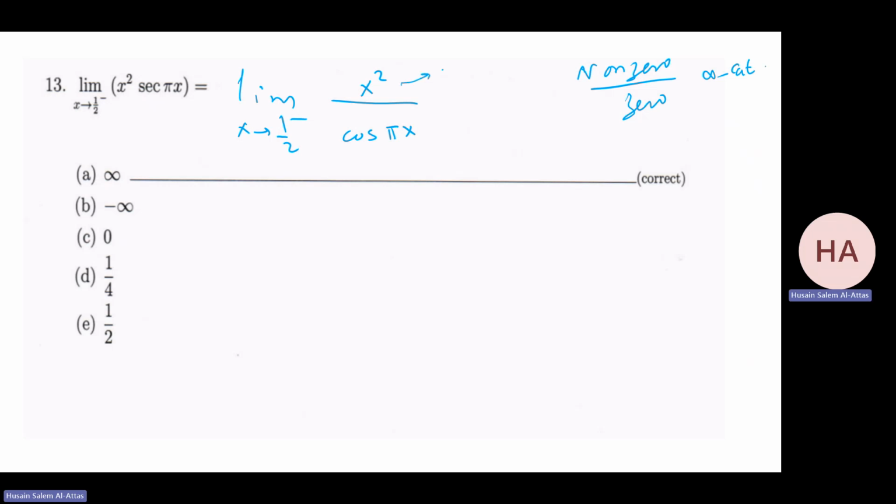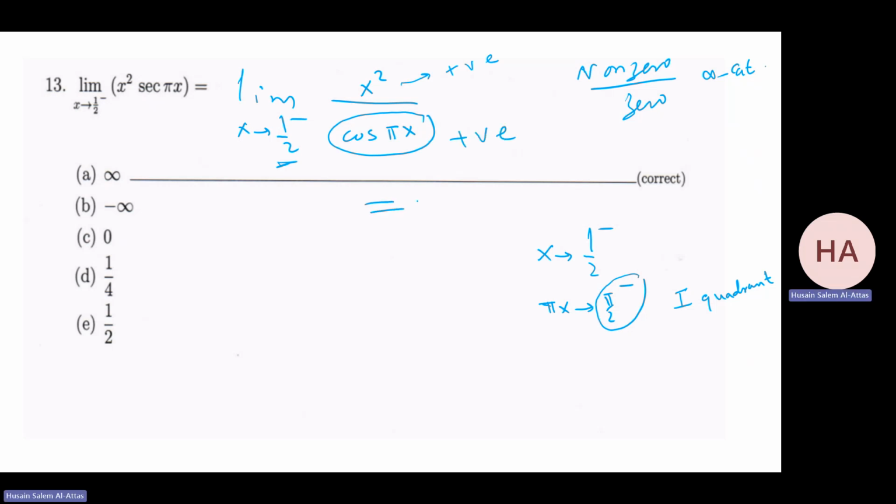This one is always positive because x is squared. I have half from the left. Let me do it in steps. As x goes to half from the left, less than half, pi x will go to where? Pi over 2 from the left. Which quadrant? That will be the first quadrant, where cosine is positive. So this will be positive. So my answer will be plus infinity. And that will be that.